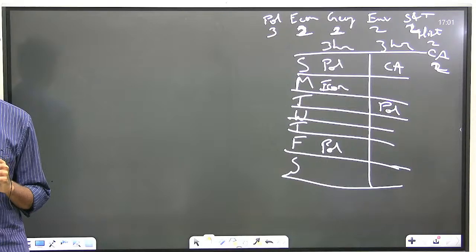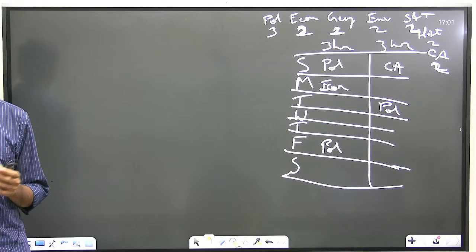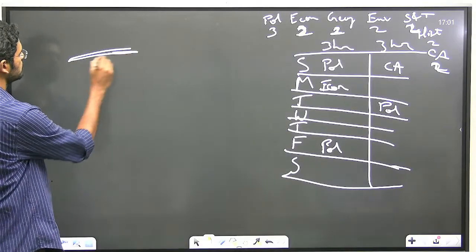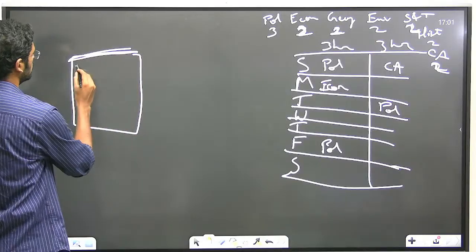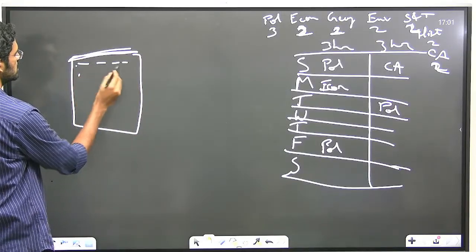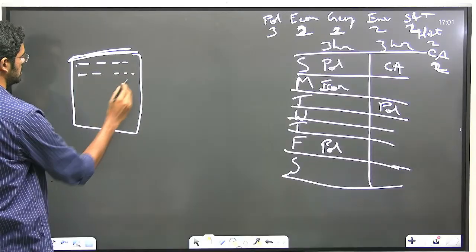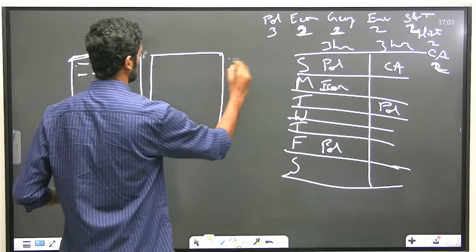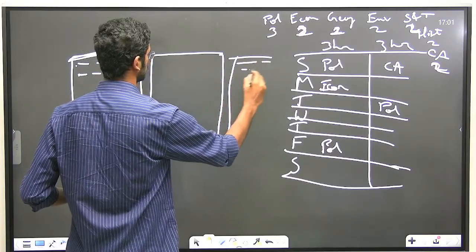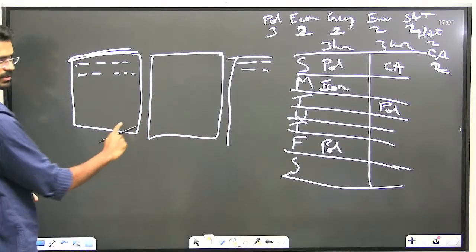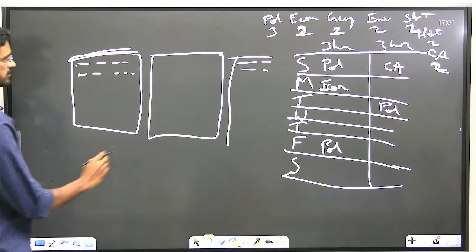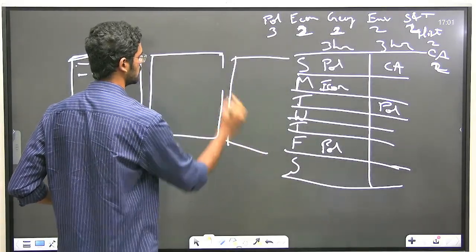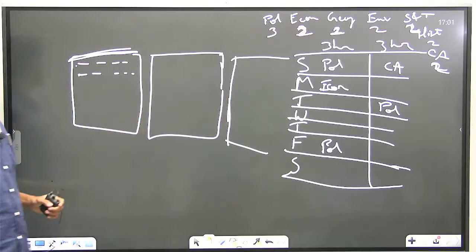Some 3 to 4 PYQ questions used to come. I used to note them down. For example, if a 10 marker question has come, in the final mains booklet, the question will be there in English, and next the Hindi translation. This page is empty, and again the next page will come, and on the next page the next question will be there. So two sides will be there for a 10 marker question, and for a 15 marker, this page also will be empty. So three pages will be given for a 15 marker.